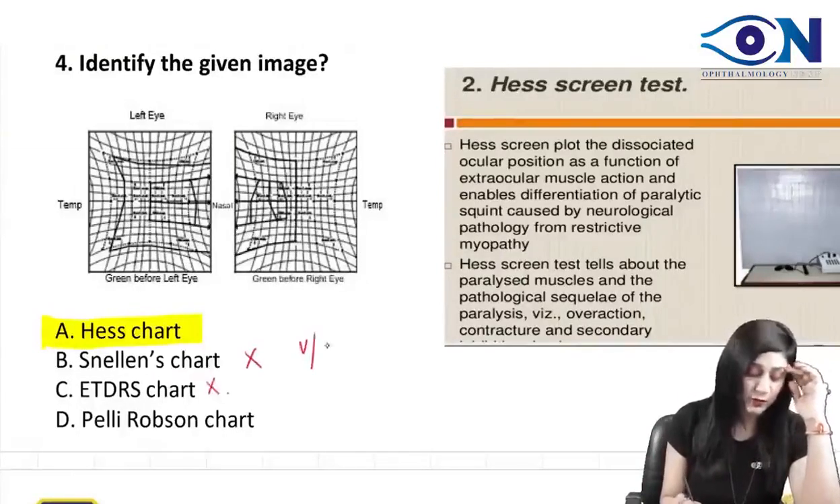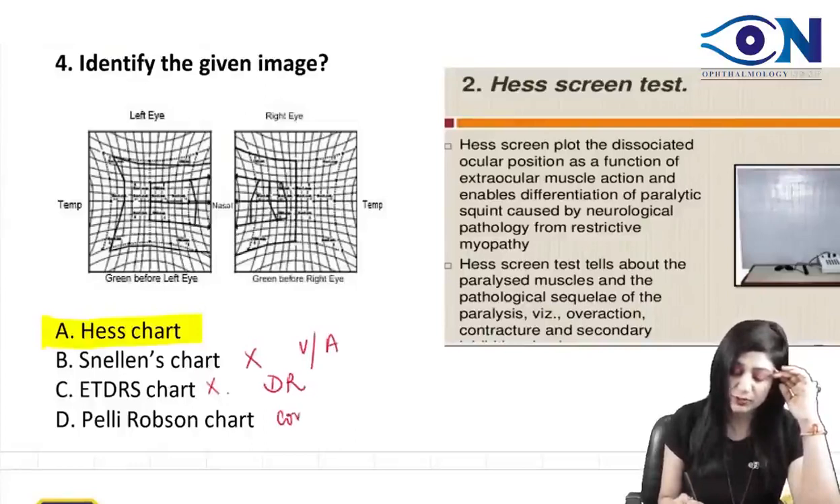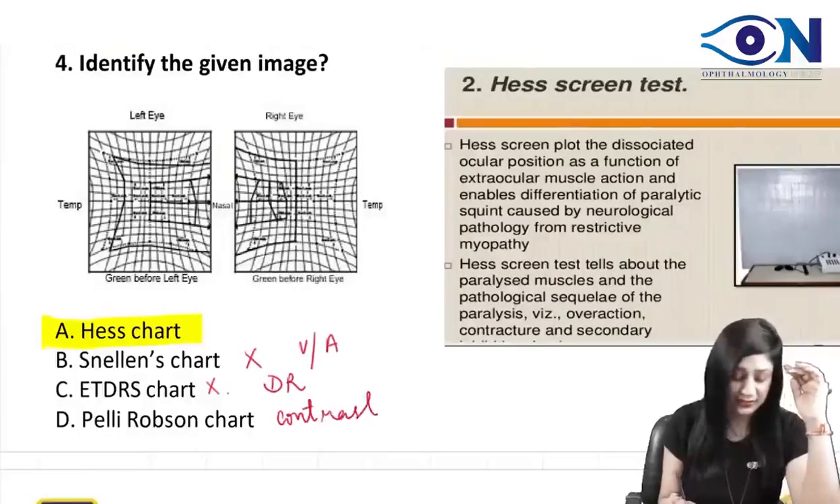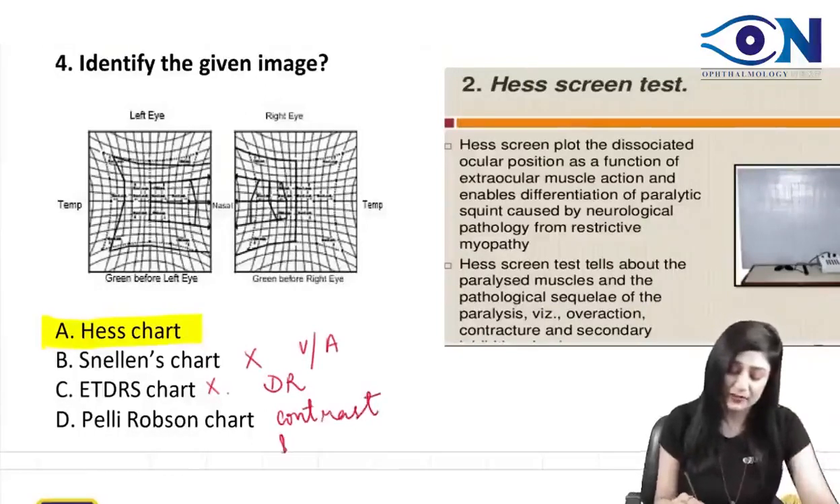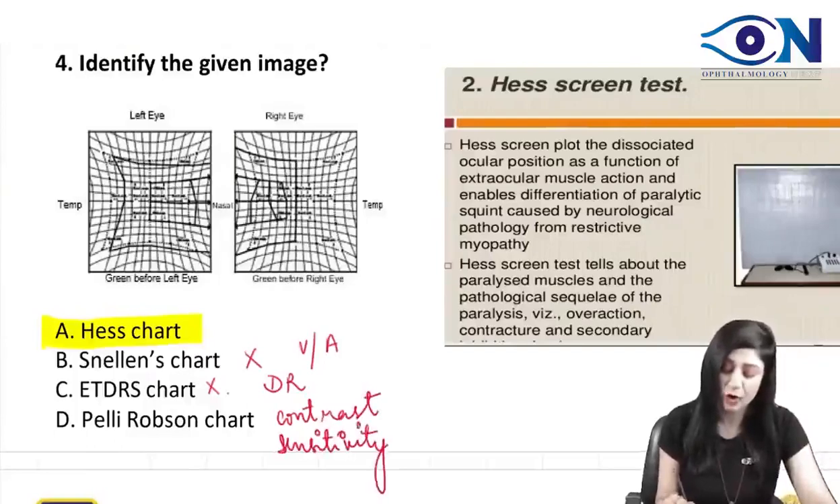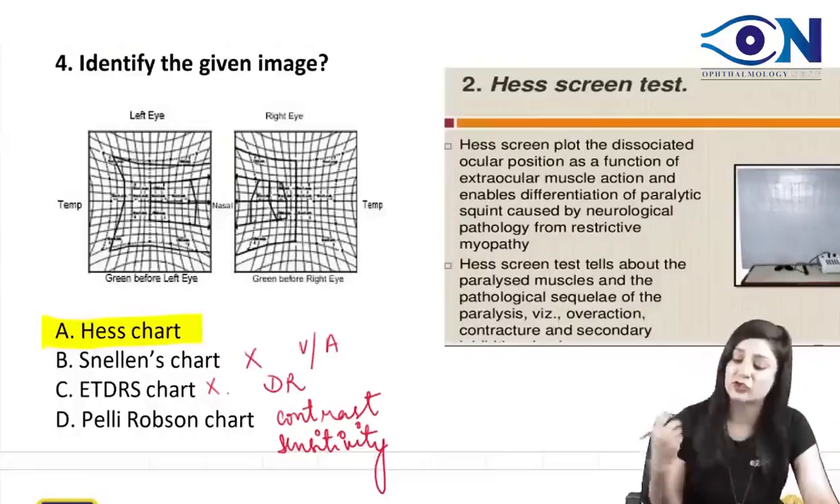Snellen's chart is used for visual acuity. ETDRS chart is used for diabetic retinopathy. Pelli-Robson chart is used for contrast sensitivity. Yes, everybody recognizes this now. This is for contrast sensitivity. So by again eliminating the wrong options, you know, this is the Hess chart.